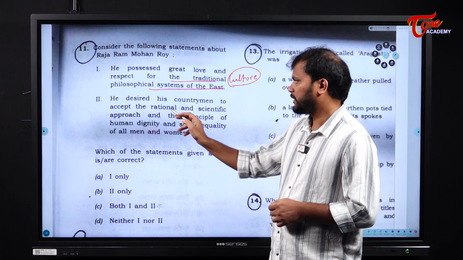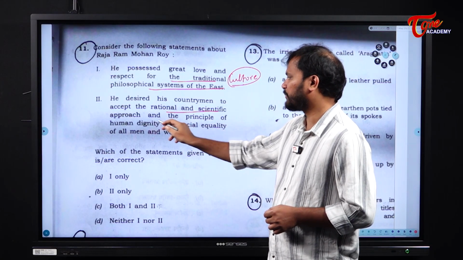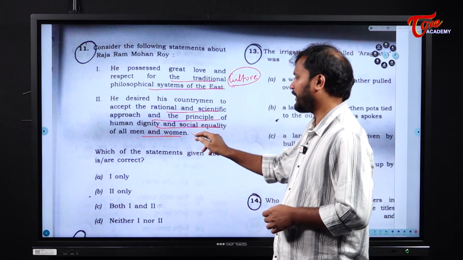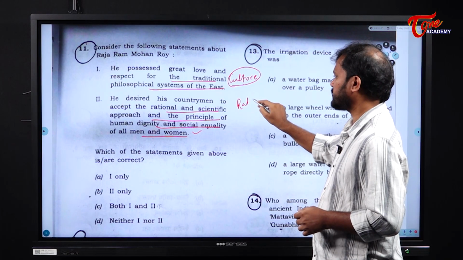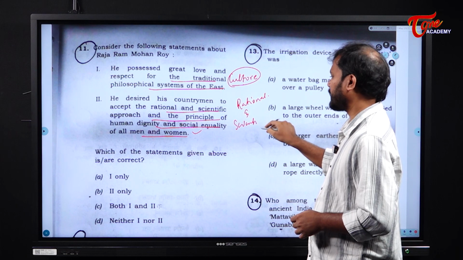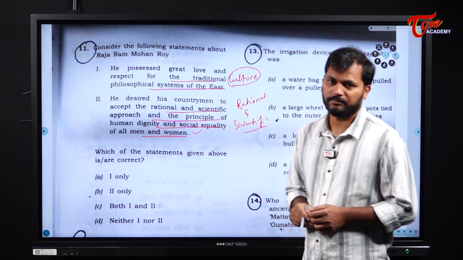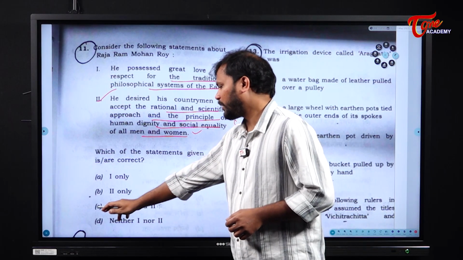Next, he desired his countrymen to accept the rational and scientific approach and the principle of human dignity and social equality of all men and women. So the system should be rational and scientific. It's not that the system or the culture should be orthodox and conservative. So statement 2 is also correct, and the answer is both 1 and 2.